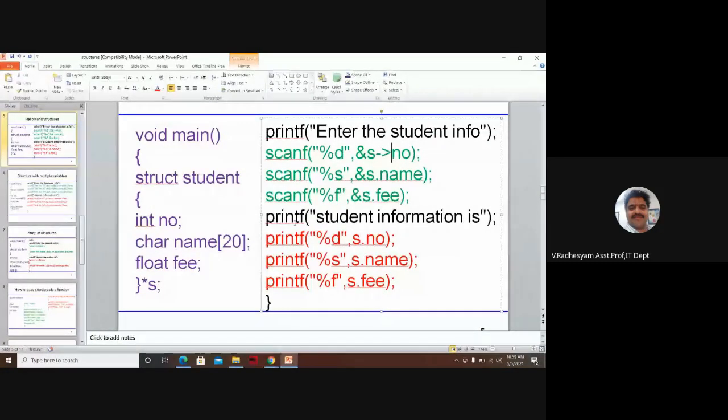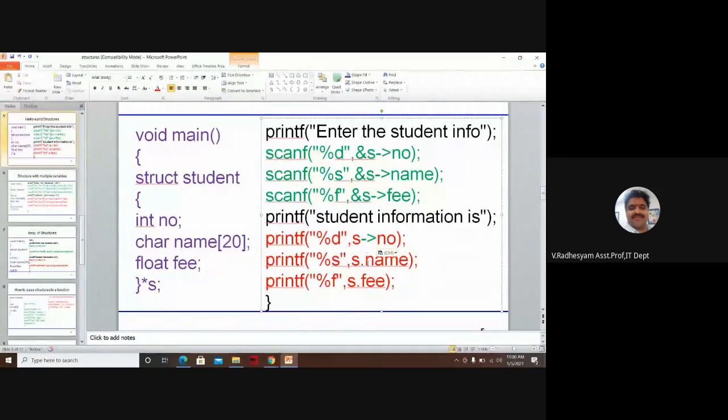A pointer variable can also be used as a structure variable. At the same time, here also, instead of the dot operator, again arrow. Wherever you are using a dot operator, replace it with the arrow operator.